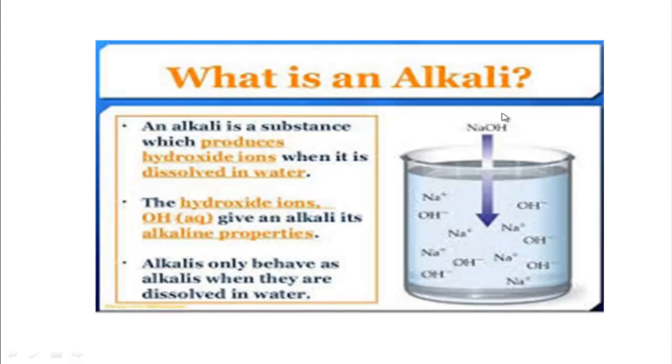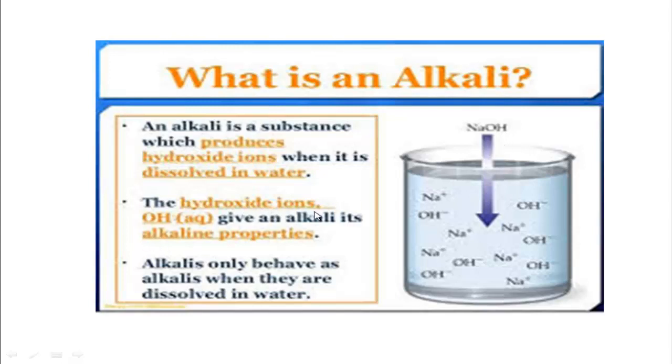So, what is an alkali? An alkali is a substance which produces hydroxide ions when it is dissolved in water. Follow here, this is sodium hydroxide. When sodium hydroxide base is dissolved in water, then it produces what? Sodium ion and hydroxyl ion. So, this sodium hydroxide is not only a base but also an alkali.